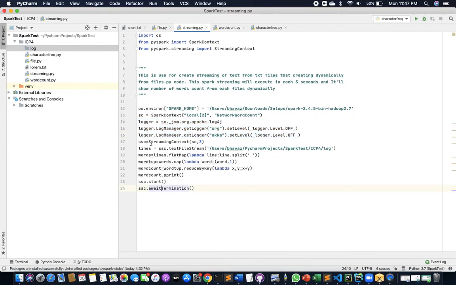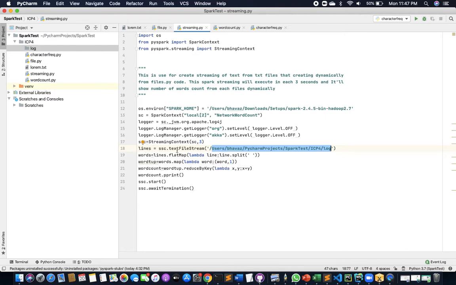Here I have given the streaming context from the Spark context. It will be generated every 3 seconds. With the context, I am setting the file input stream which I have created in the log folder.